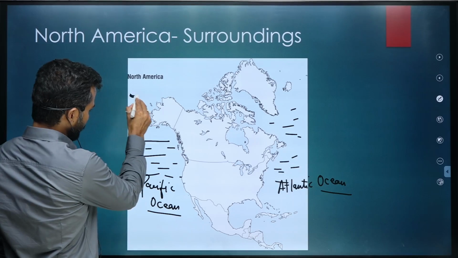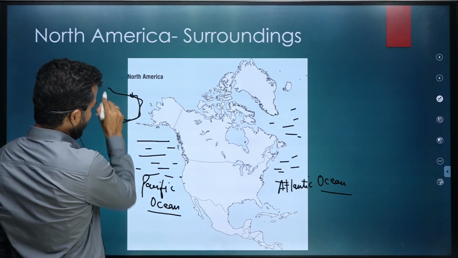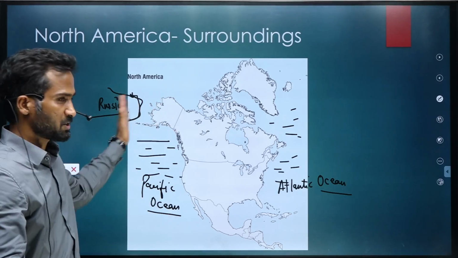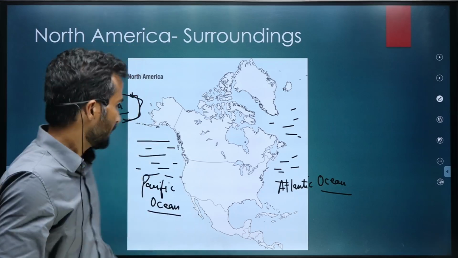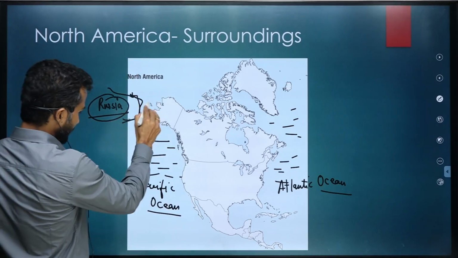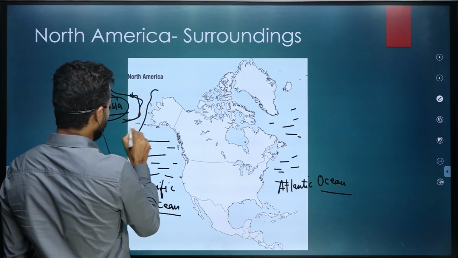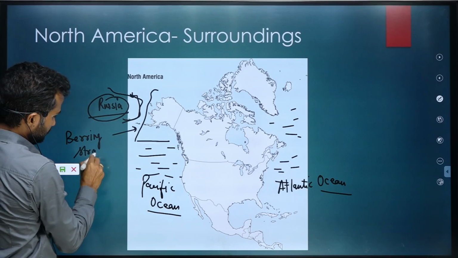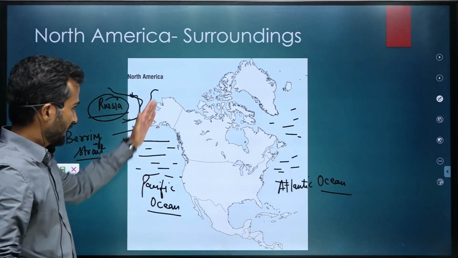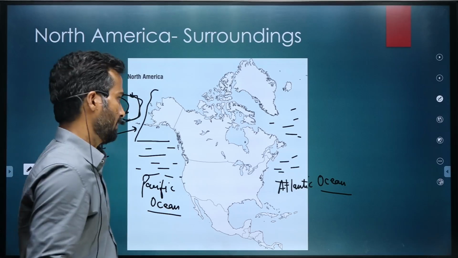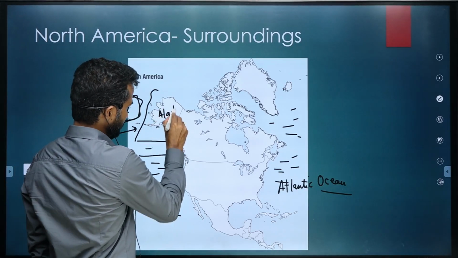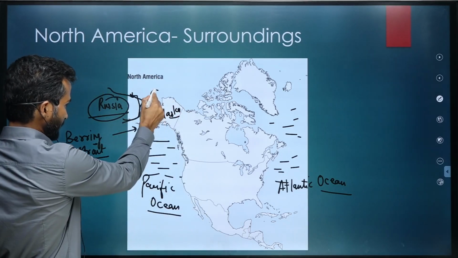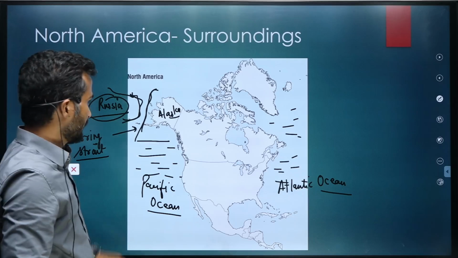Over here, this country that will come out is Russia. On the west of this continent, you will come across the Asia continent, and this country is Russia. In between, there is a water body called the Bering Strait. The Bering Strait lies between Alaska and Russia. This part is Alaska, which is part of the US. So, between Russia and Alaska, we have the Bering Strait.